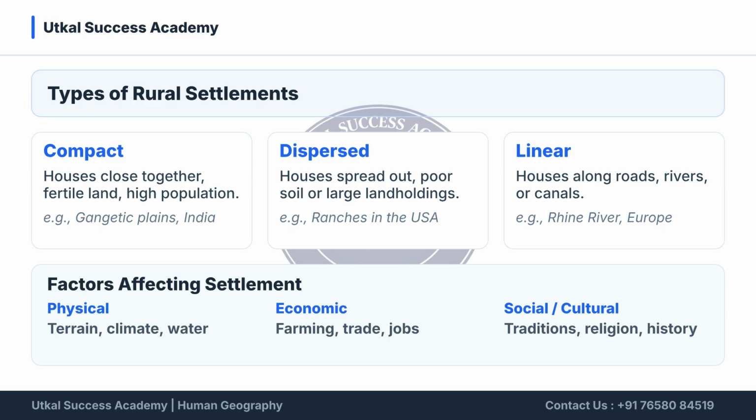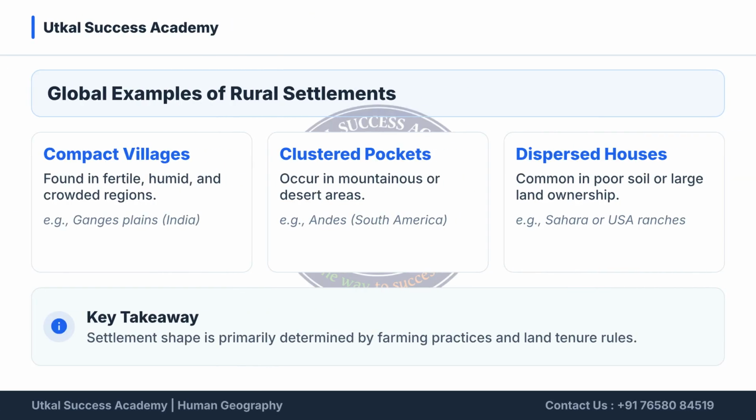These settlement patterns are influenced by physical, economic, and social factors, such as climate, farming, trade, traditions, and availability of water. Now looking at global examples of rural settlements, compact villages are commonly found in fertile and densely populated regions, like the Ganga Plains of India. Clustered settlements usually develop in mountainous or desert regions, while dispersed houses are more common in areas with poor soil or large land ownership, such as ranches in the USA or parts of the Sahara region.